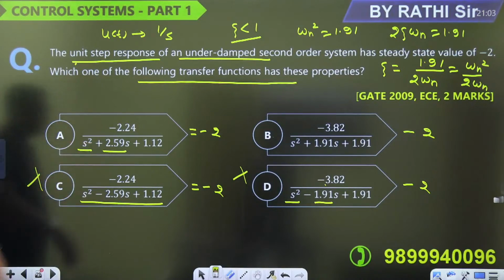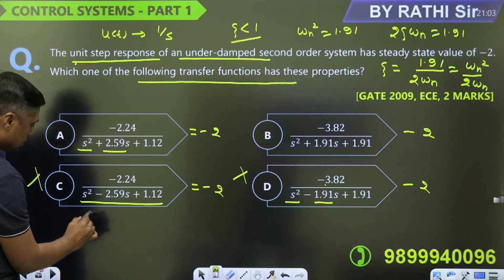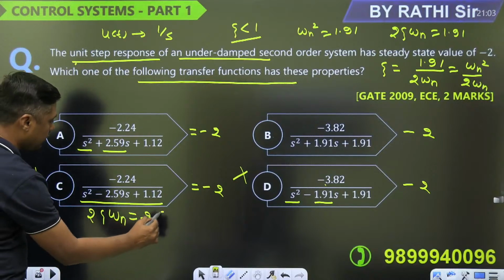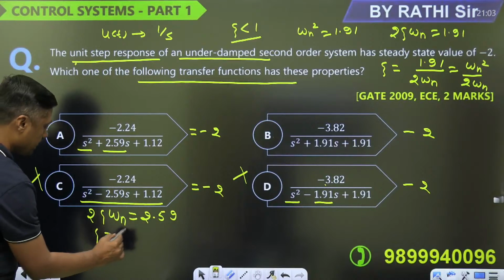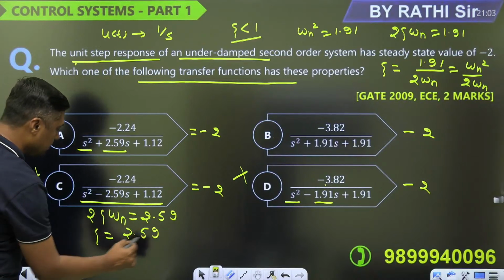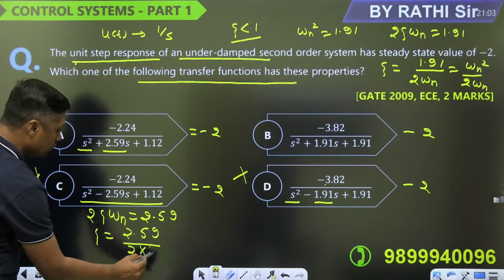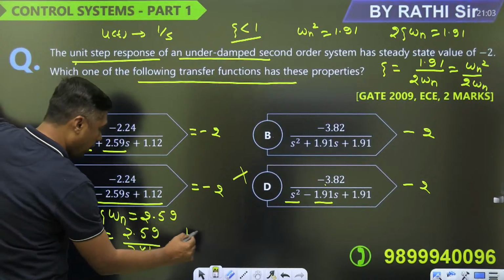No need to calculate it. Directly from that you can say. Similarly, from that you can find. Okay, this is the 2.59. It is visible here. Always remember this is the formula: 2 zeta omega n is equal to 2.59, right? So what is zeta equal to? 2.59 divided by 2 into 1.12. Now this is 1.29.